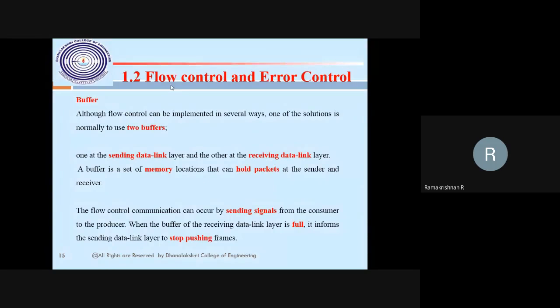In computer terms, buffering means a temporary memory where the data is stored, and from that the receiver side receives the data. This is what happens in buffer flow control.